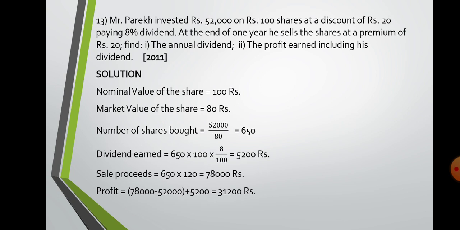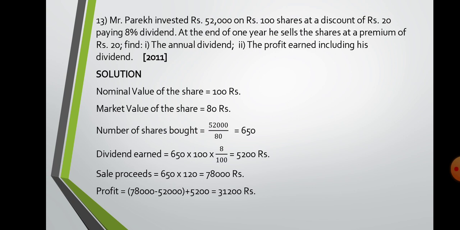13. Parekh invested rupees 52,000 on rupees 100 shares at a discount of rupees 20, paying 8% dividend. At the end of 1 year, he sells the shares at a premium of rupees 20. Find the annual dividend and profit earned. So nominal value you got 100, market value you got 80 because a discount of rupees 20 was given. Number of shares bought here should not be any problem. You got 650. Dividend earned you can get with the same formula.